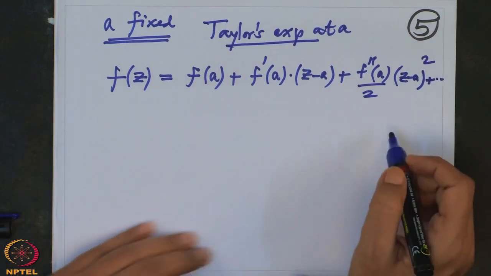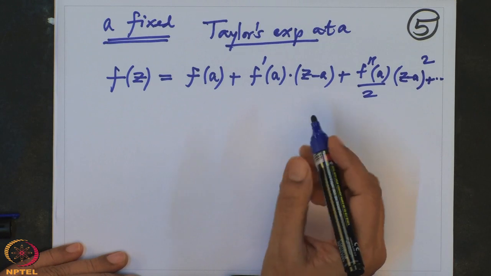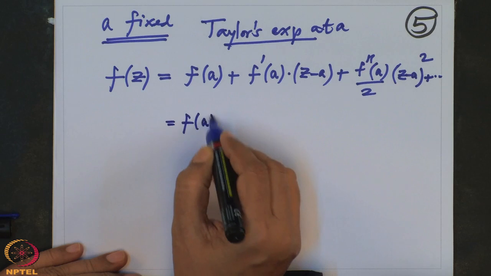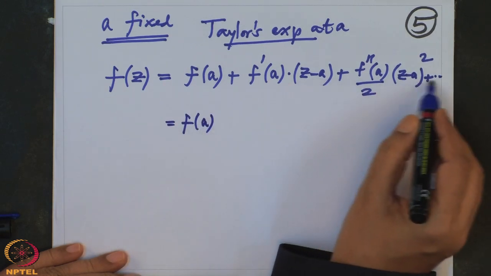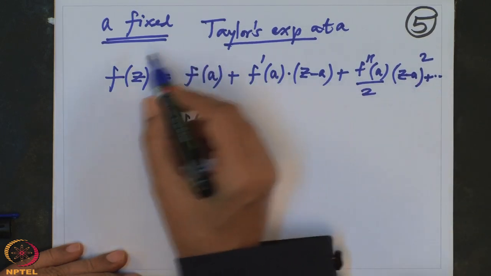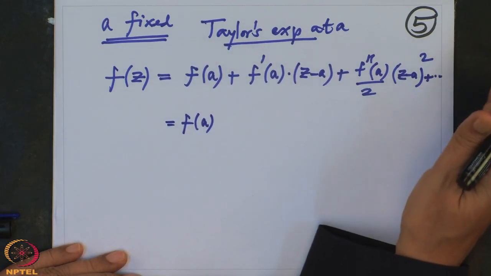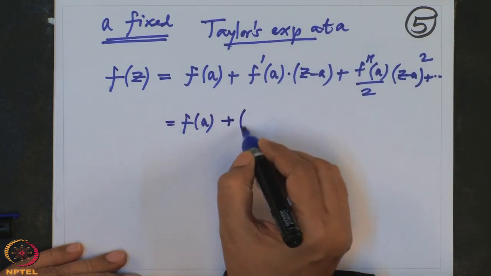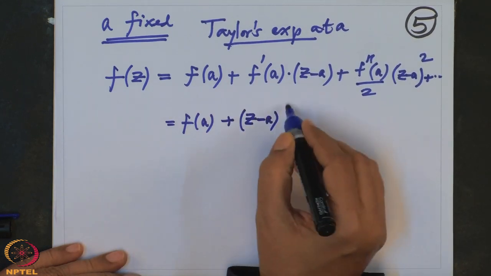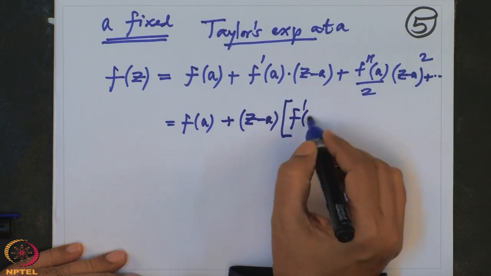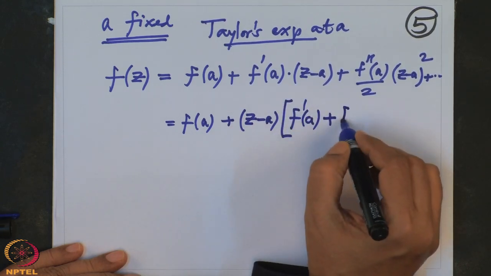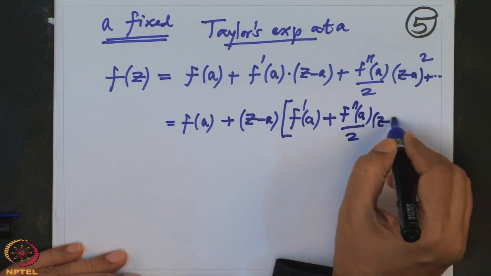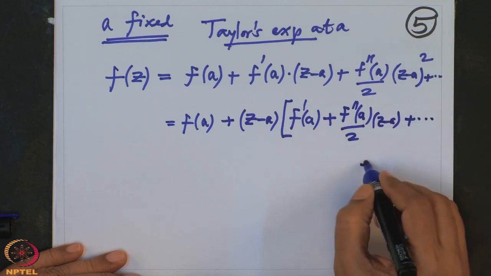This is the Taylor's expansion. Now, I am going to look at only the first term, f of a, and the remaining terms have z minus a as a factor. This will not go on forever because f is a polynomial, so it has only finitely many terms. From here I am going to take z minus a common, and what is inside then? f prime a plus f double prime a by 2 times z minus a, and so on. How long will it go on? It will not go on more than the degree.